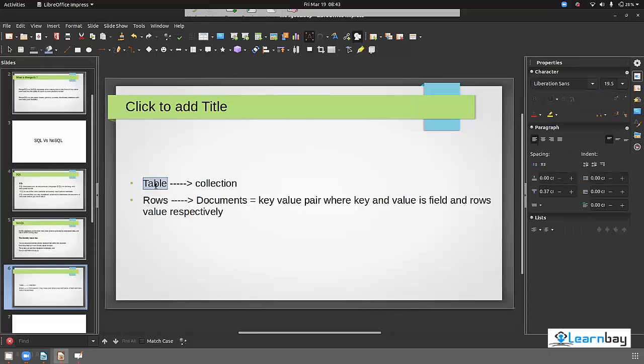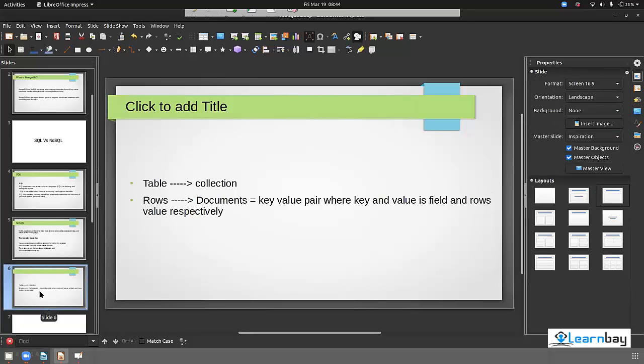In which database do we call it a table? SQL. And a collection is called that in NoSQL. Yes, in NoSQL we call it a collection. And a row is called a document, which is a key-value pair, where the key is the field and the value is the row value. So the key will be the field and the value will be the row value. I think this is clear to everyone.